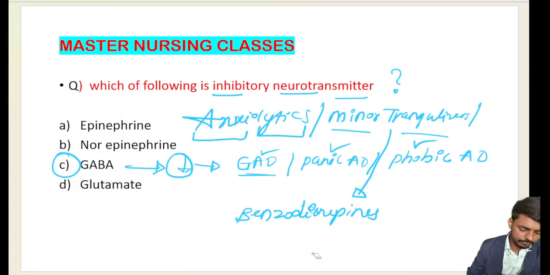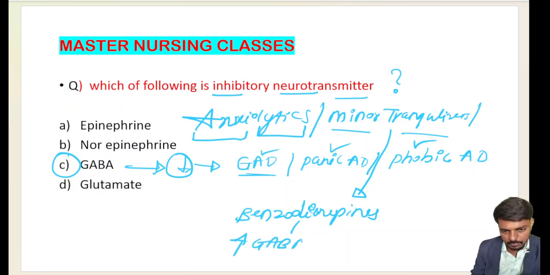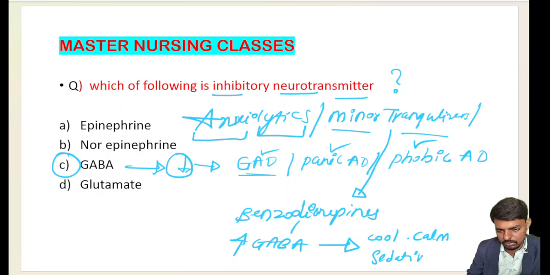These benzodiazepines are responsible for increasing the GABA in the brain. GABA increases, and since it is an inhibitory neurotransmitter, our brain becomes cool, calm, somewhat sedated also, and a person goes into sleep.